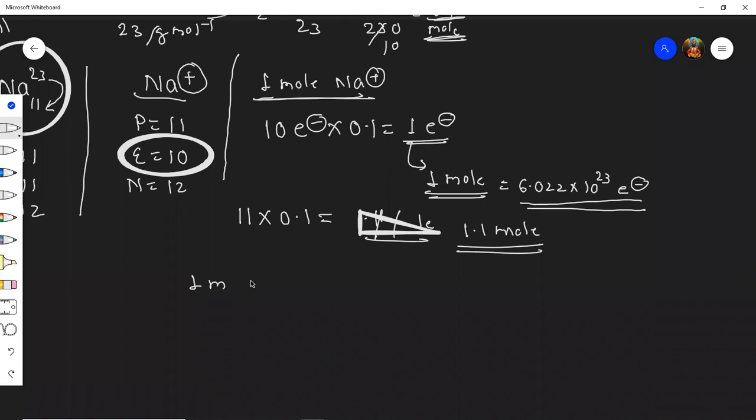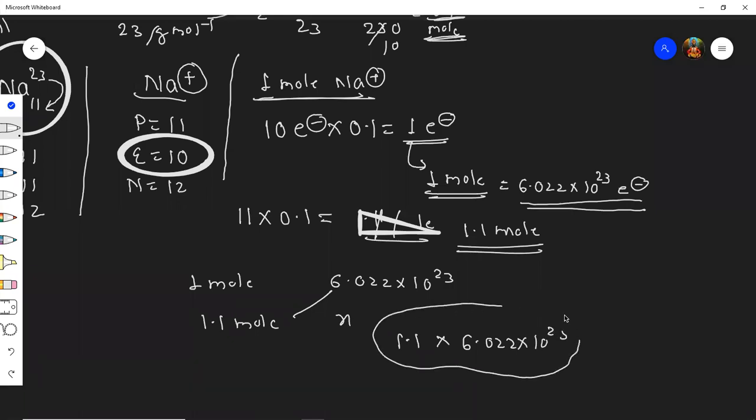So you know, students, 1 mole is equal to 6.022 into 10 raised to 23. 1.1 mole is X. Just cross multiply: 1.1 into 6.022 into 10 raised to 23. You can keep it as it is or solve it. Generally in an option like this, the option will be given as 1.1 into 6.022 into 10 raised to 23. Now you understood, students?